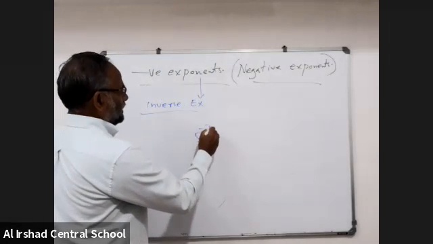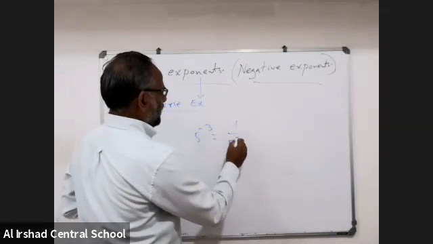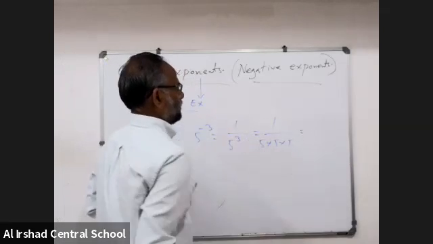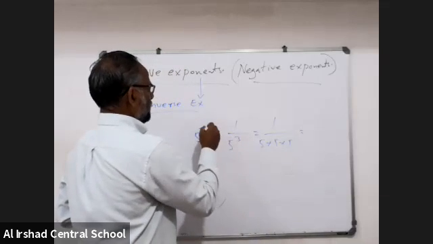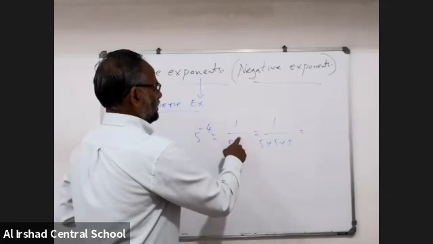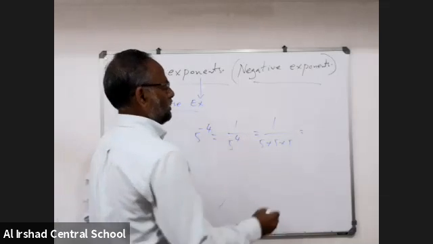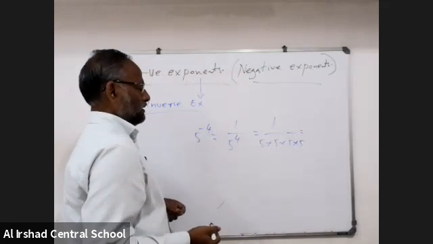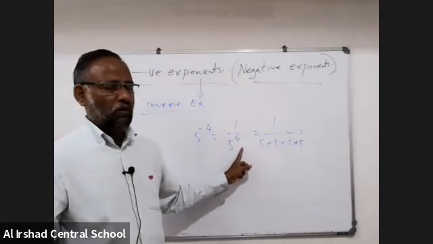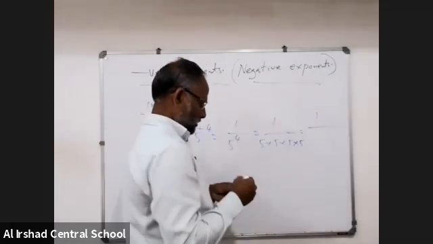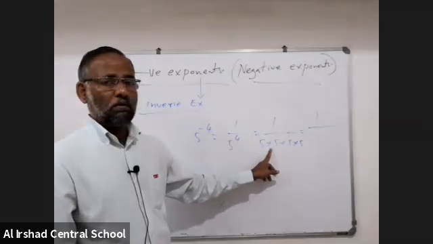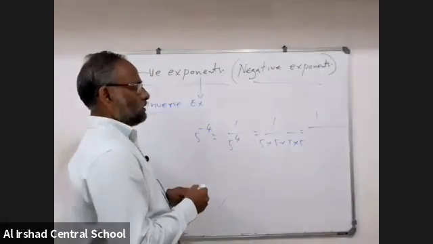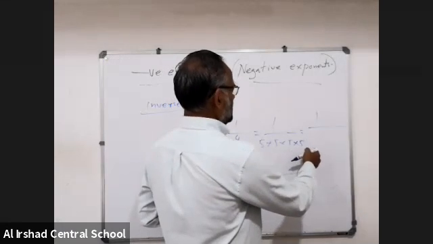5 inverse 3 means 1 by 5 cube. That is 1 by 5 into 5 into 5. Suppose it is 5 inverse 4, it will be 1 by 5 raised to 4. We do not go into 5 because yesterday I think one boy made this mistake. Tell me what is 1 by 5 raised to 4? 1 by, what is this? 5 into 5? 25. 25 into 5? 125. 125 into 5.